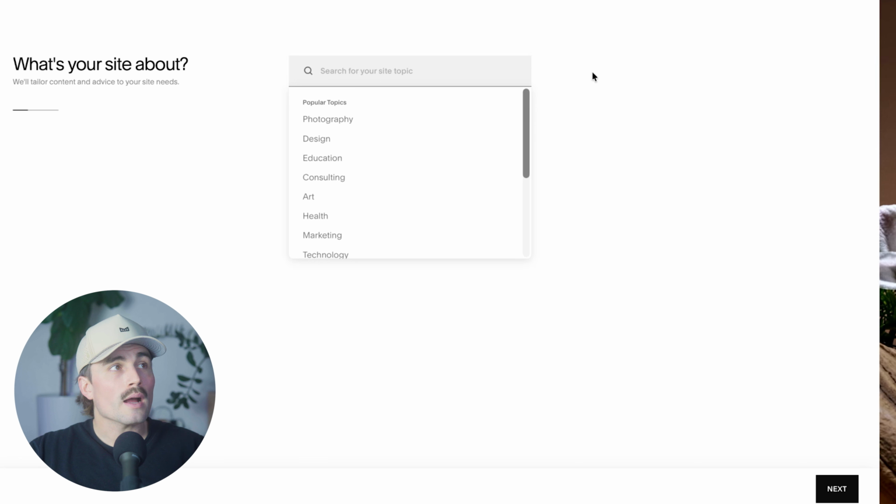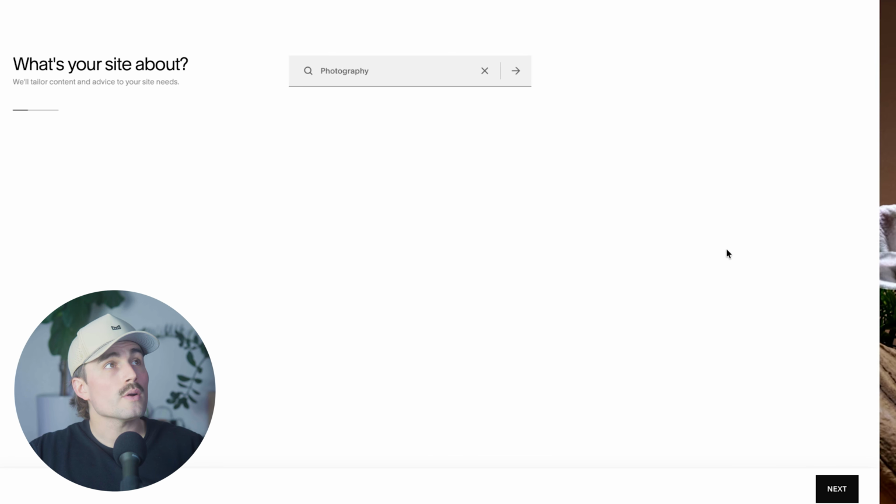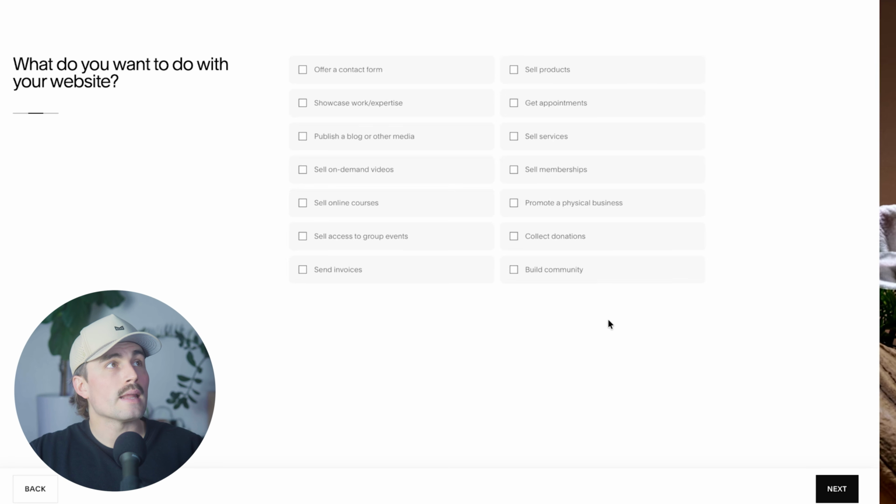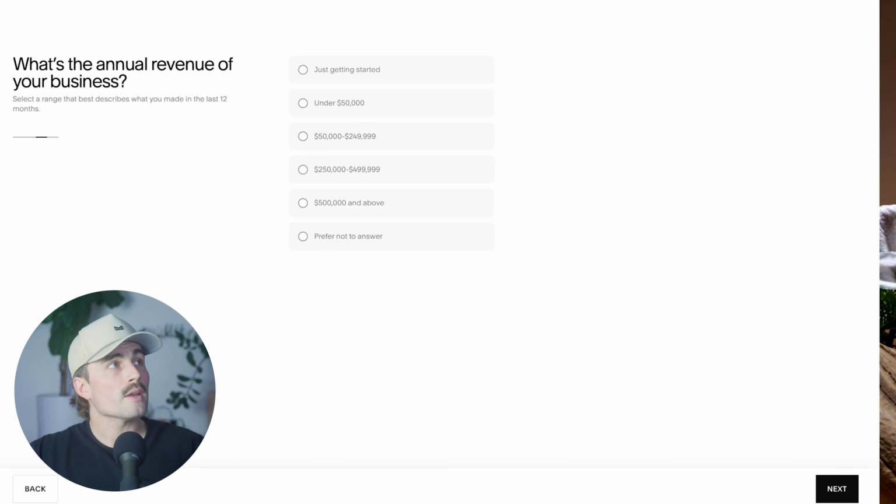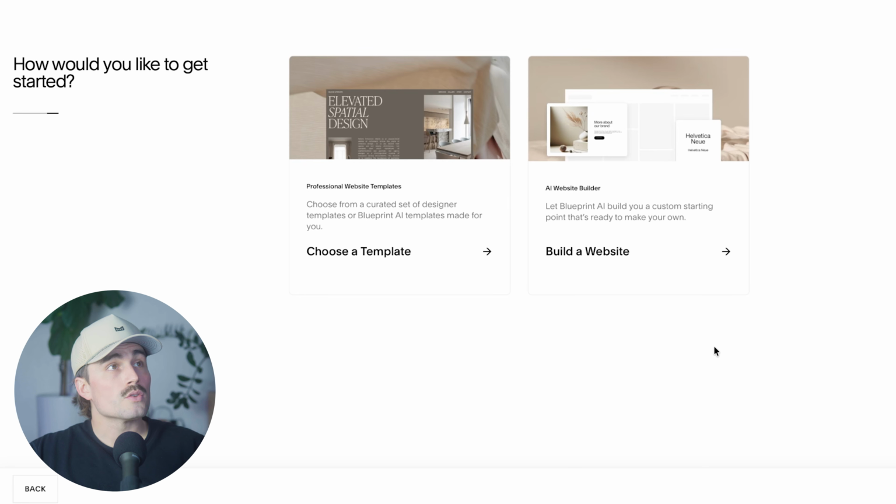For this example, I'm going to go with the photography example that I talked about, where I'm a photographer and I sell prints. So I'll select that and click next. Next it's going to ask us what we want to do with our website. What I really want to do here is sell products, so that's the only thing I'm going to select. What's your annual business revenue? It doesn't really matter, so I'm going to click on prefer not to answer, but you can fill that out if you'd like to. So here we go.